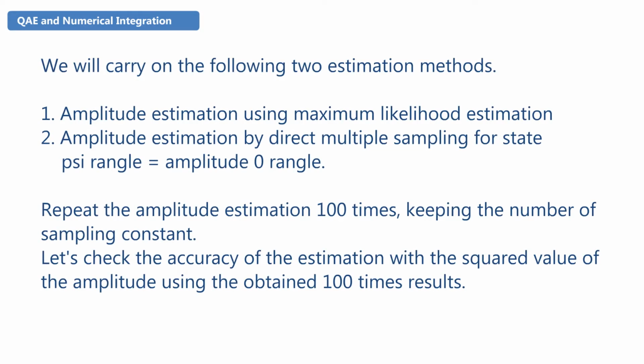We will carry out the following two estimation methods. Amplitude estimation using maximum likelihood estimation. Amplitude estimation by direct multiple sampling for the state |ψ⟩ equals amplitude of |0⟩. Repeat the amplitude estimation 100 times, keeping the number of samplings constant. Let's check the accuracy of the estimation with the squared value of the amplitude using the obtained 100 results.